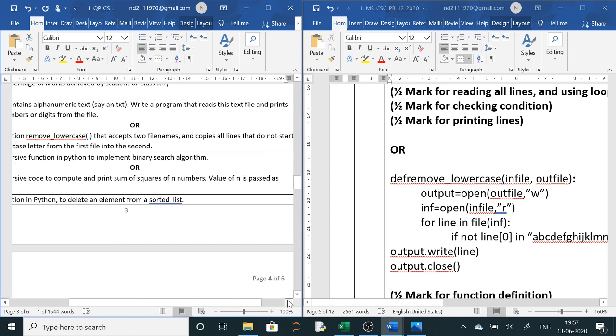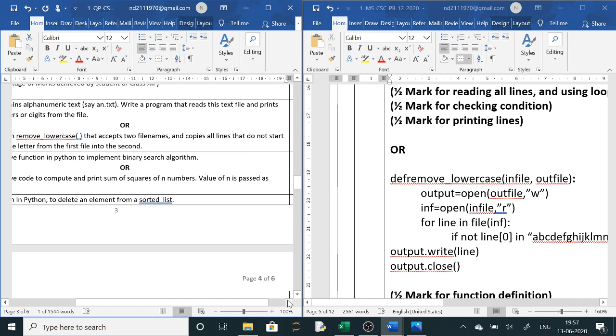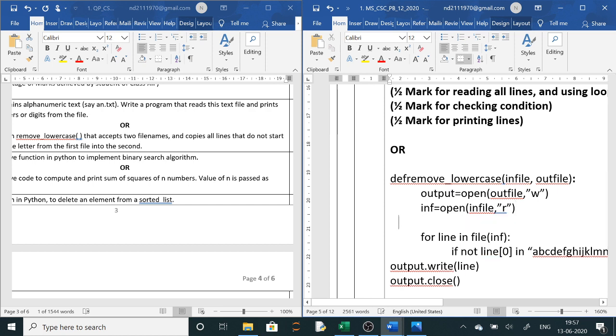Let's copy all the lines. So it is all the lines. So here we could have used readlines also. All right, this is also correct. So what you could have done here, you could have written here f equals to inf dot readlines, and after reading the lines you could have taken one by one. This would have been much better.